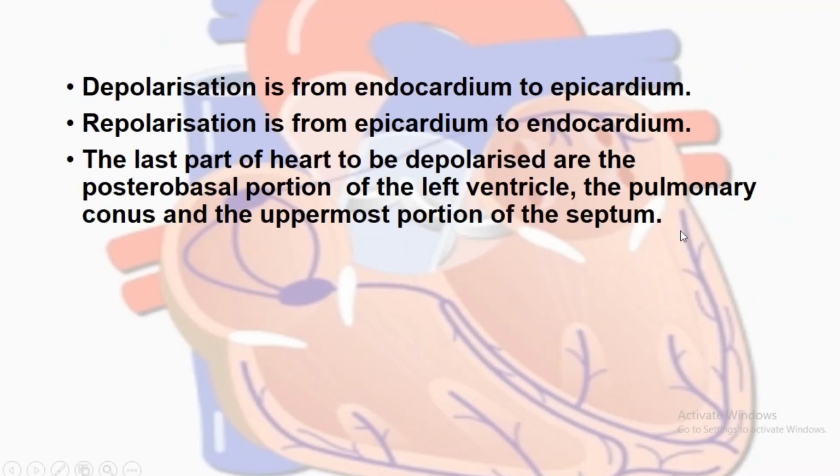So depolarization is from endocardium to epicardium. Repolarization is from epicardium to endocardium. Totally opposite. Very, very important. Then the last parts of the heart to be depolarized are the posterobasal portion of the left ventricle, the pulmonary conus and the uppermost part of the septum. So this is again a very, very important statement.